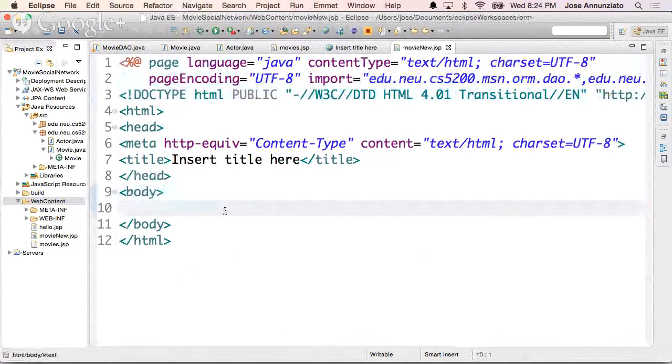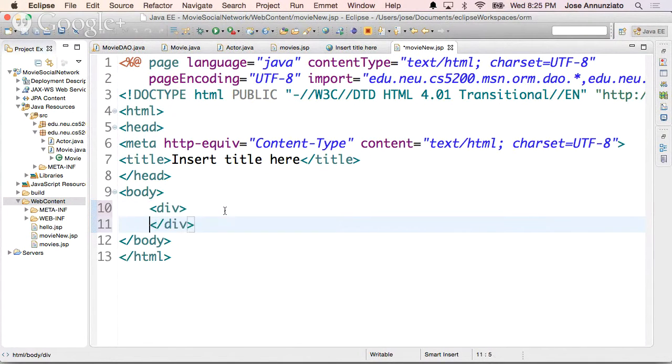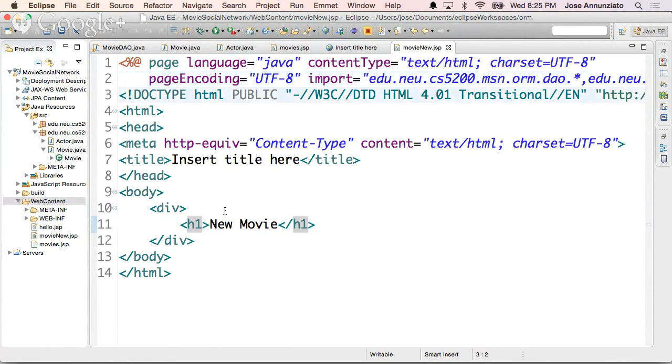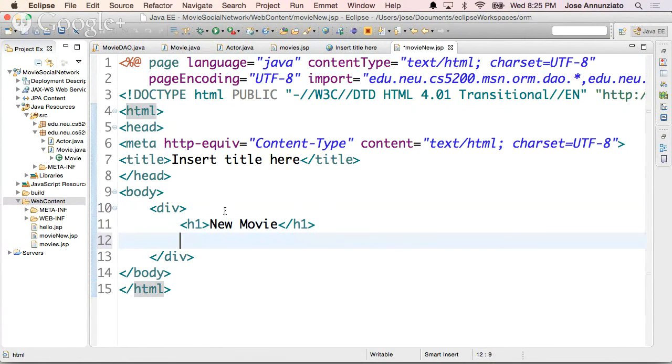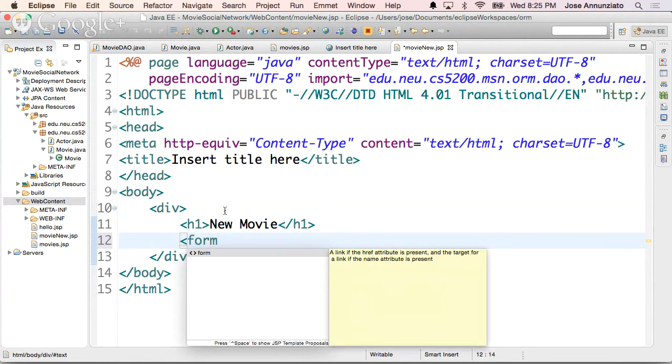And what we want to do here is, when we submit, what would we like to do? Well, here we want a form, first of all. So let's create a form. So H1, this is new movie. Create a form for this.